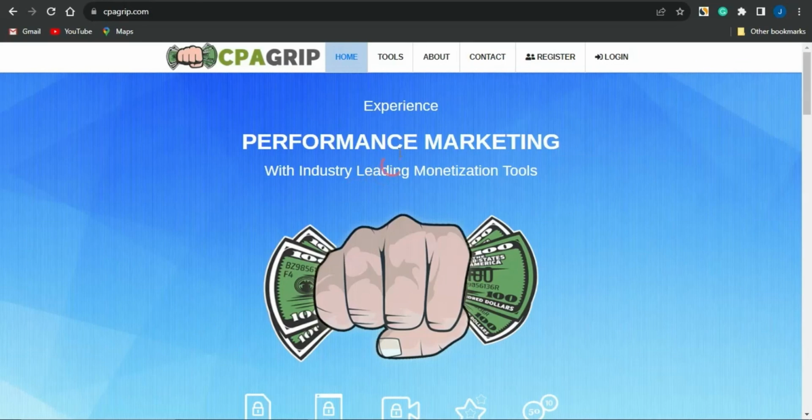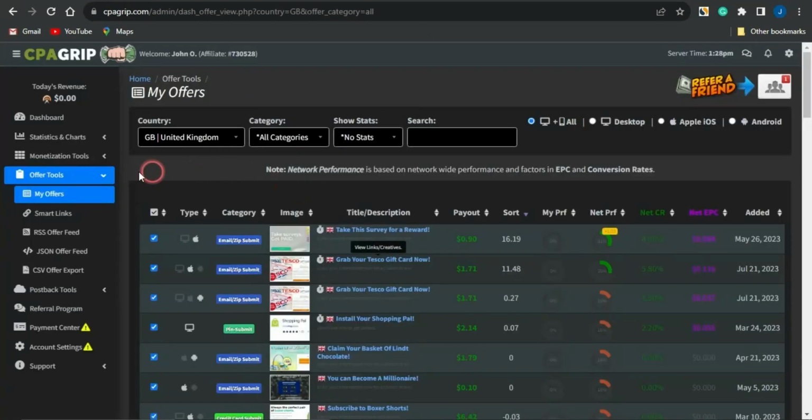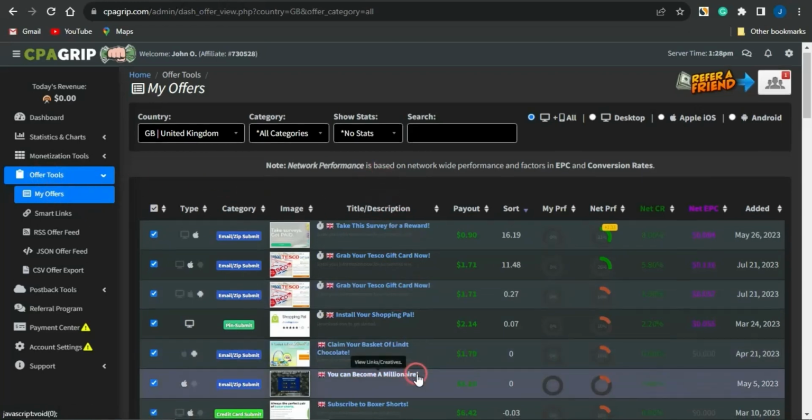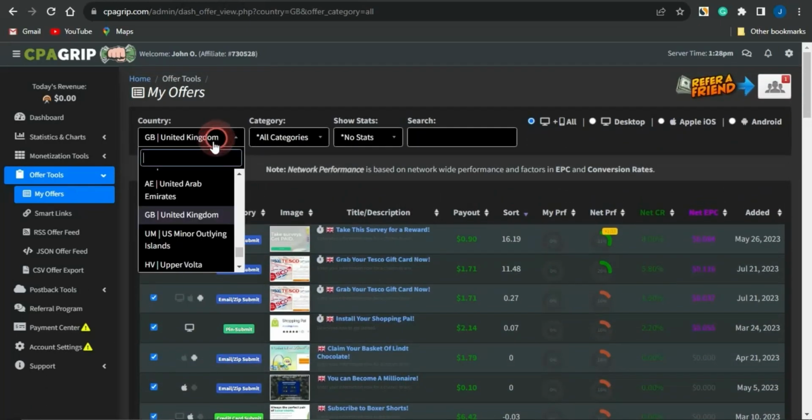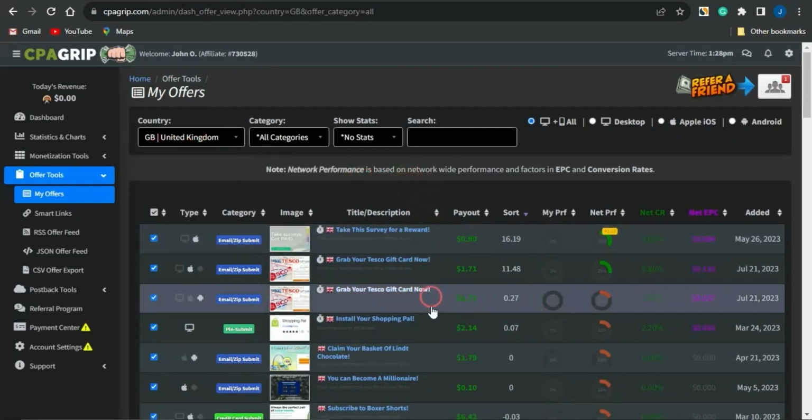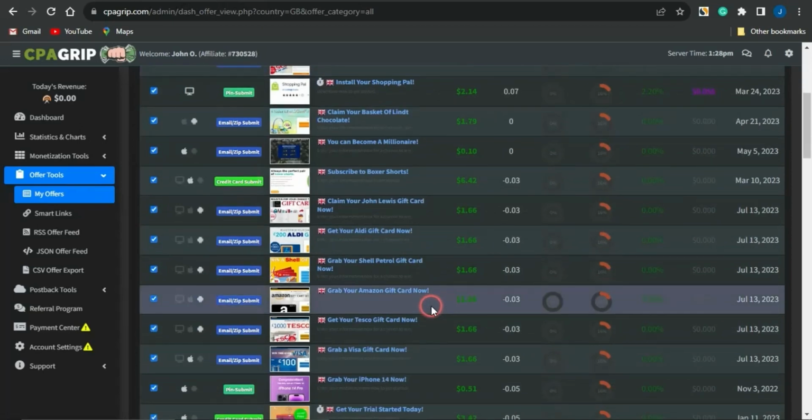If you're using the CPA grip, once you log into your account and are taken to the dashboard, simply click on offer tools and click on my offers. And right here, guys, you can see that there are numerous offers which you can select. You can filter based on country via this section, select the country of your choice, and you'll be shown offers available to that country.